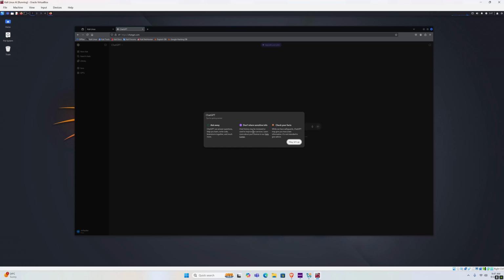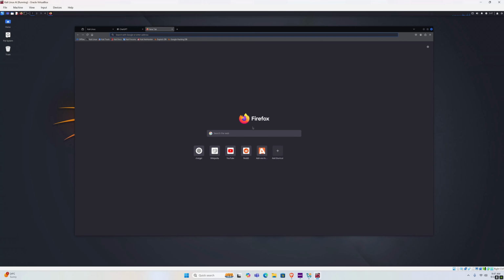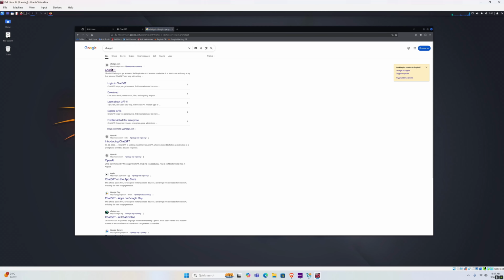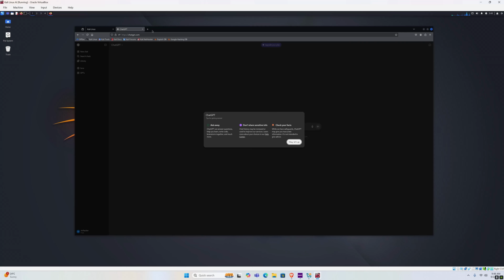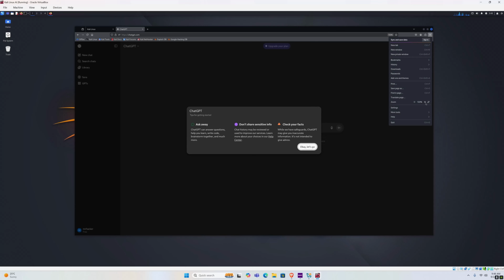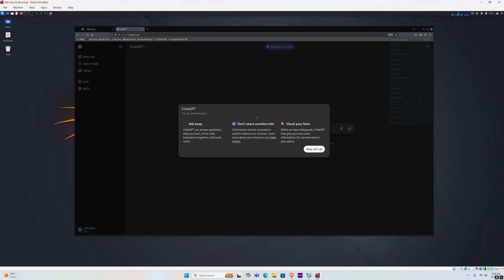Now, first of all, for those of you who don't know or have never used ChatGPT, you just open up your Google Chrome or whatever engine you're using, type ChatGPT, click on the first link, and create an account, and it should open up this window after you create an account. Now, I have created a new account specifically for this course, and in order for us to see this better, let me just zoom everything in like this, and let's read through these three things.